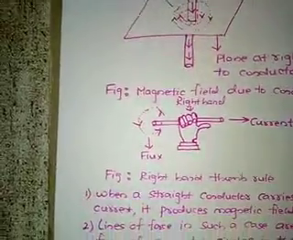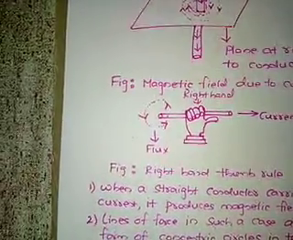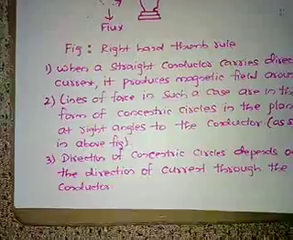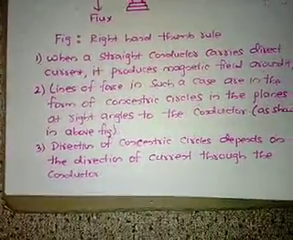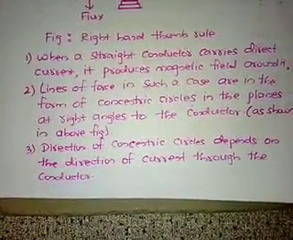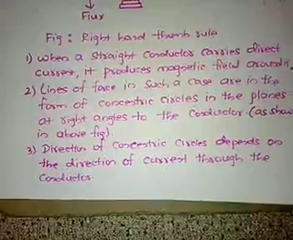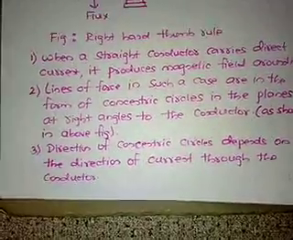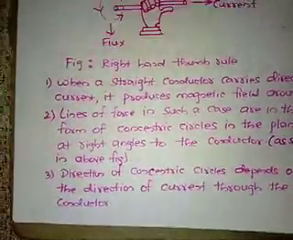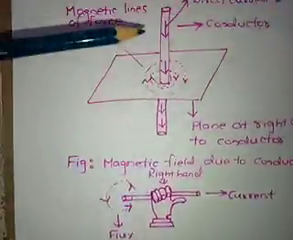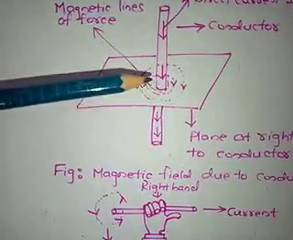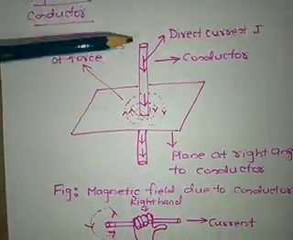When a straight conductor carries direct current, it produces a magnetic field around it. Lines of force in such a case are in the form of concentric circles in the planes at right angles to the conductor. The direction of the concentric circles depends on the direction of the current flowing in the conductor.